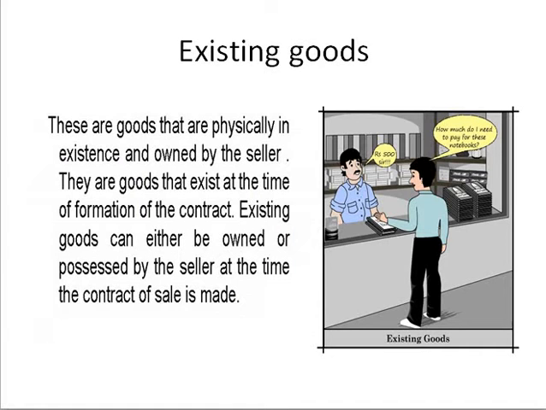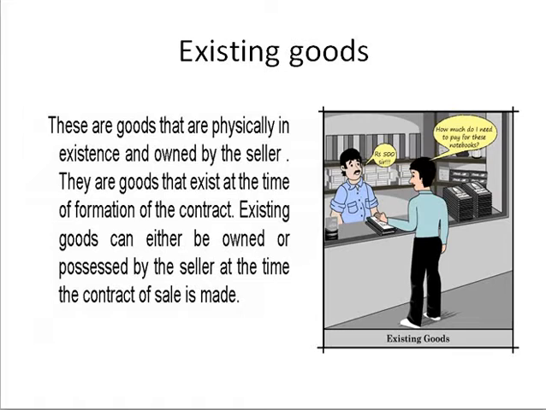As its name indicates, existing goods means goods that are physically in existence and owned by the seller. That is, at the time of contract, all the goods that exist in the organization with the seller and all the goods he owns, all those goods come under existing goods.